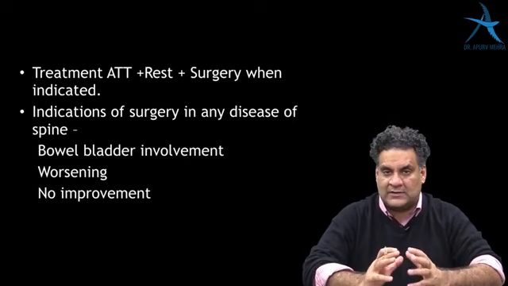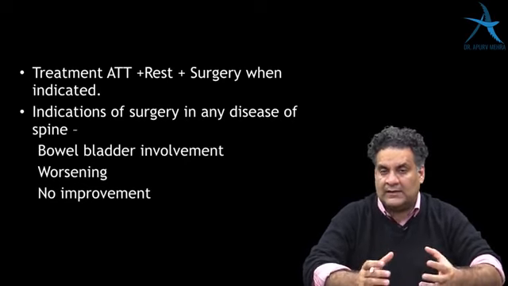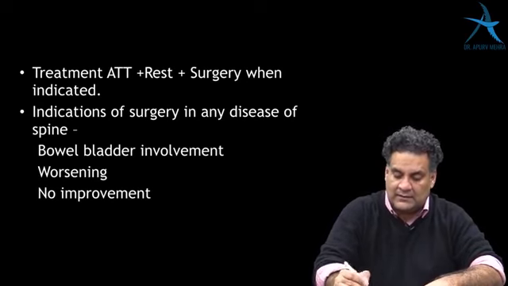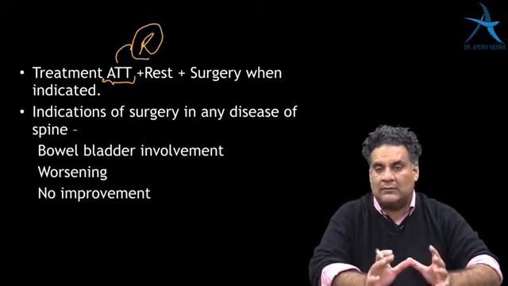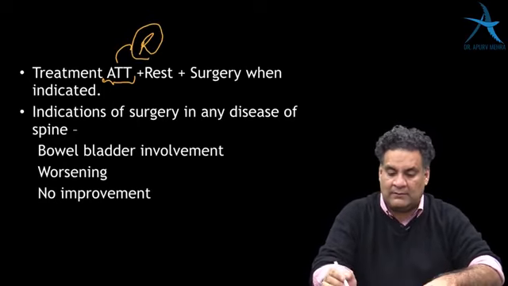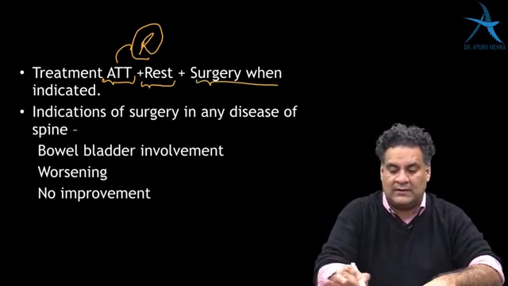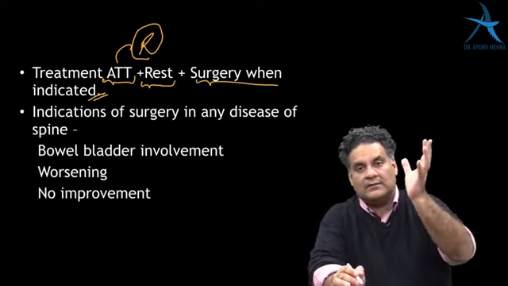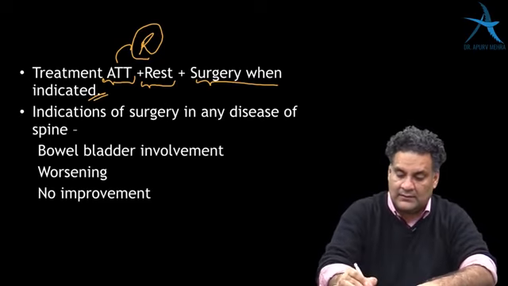Whenever you have an infection of spine or tuberculosis of any area, the first principal modality is to start with anti-tubercular therapy, in which rifampicin is the most important drug. It's a combination chemotherapy, but rifampicin is very, very important. Followed by rest to the body part and surgery when indicated. Surgery is not done in all the cases, and it is not that it's always done.